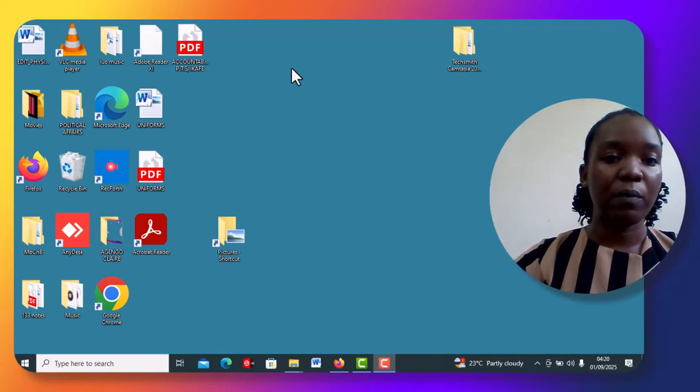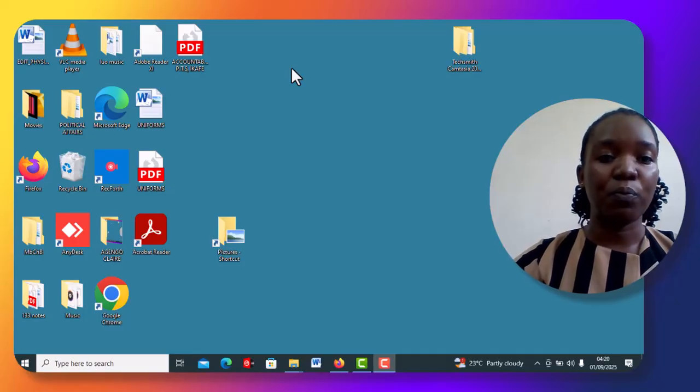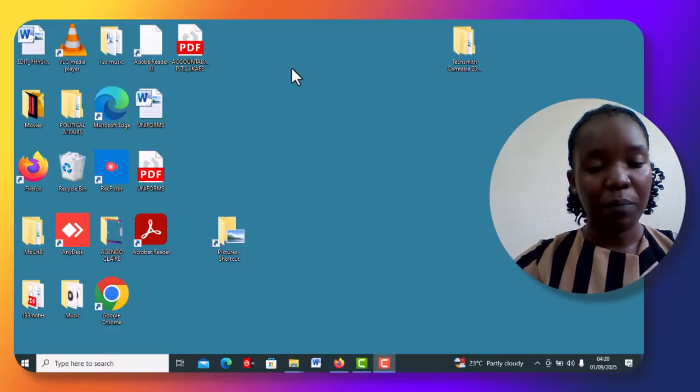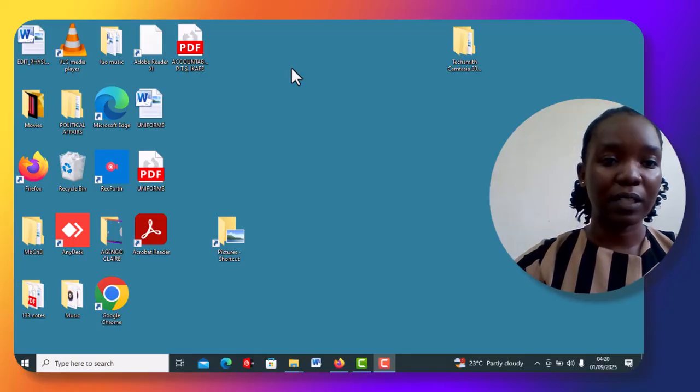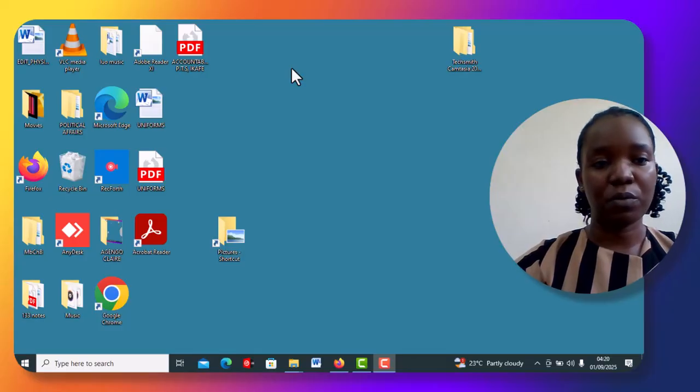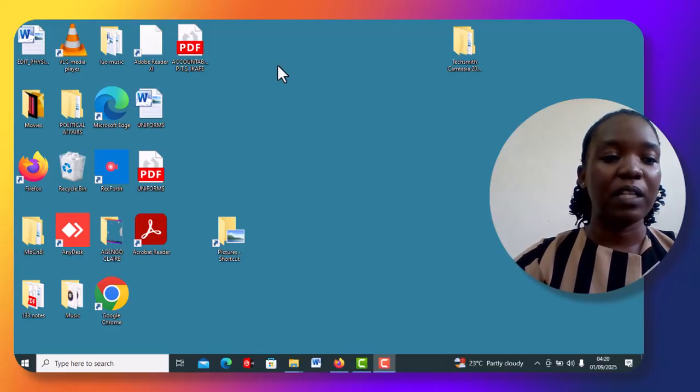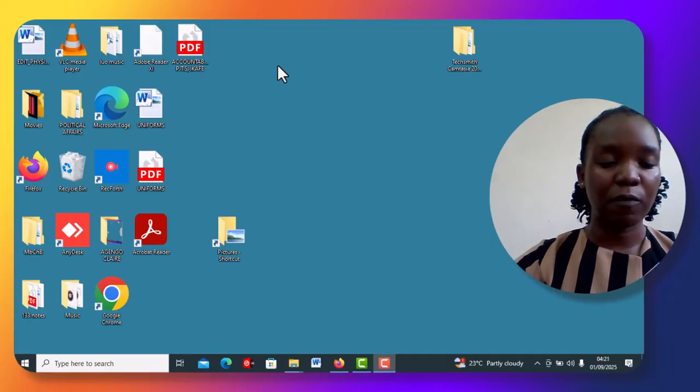For example, input. Input is the raw data that you input into a computer. Then we also have processing. Processing is the process by which the computer converts that raw data into useful information. Then information or output is the already processed raw data. You get? Then storage. Storage is the process by which the computer temporarily keeps the information.